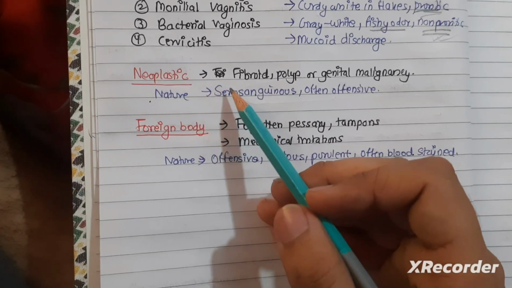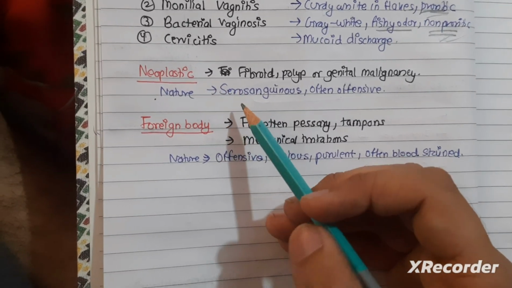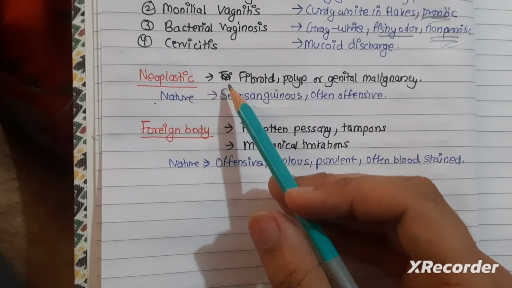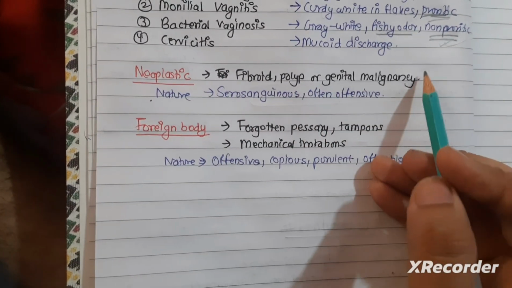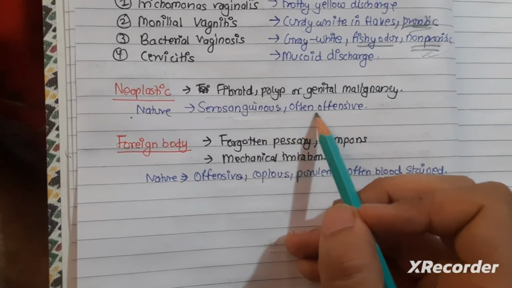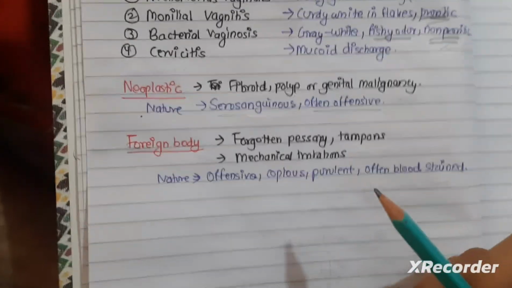And in neoplastic cause of abnormal vaginal discharge, it can be due to fibroid, polyp, and genital malignancy. And the nature is serosanguine mixed with blood. Often this is very offensive.